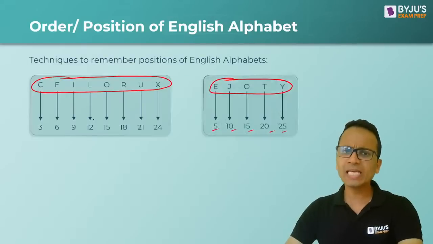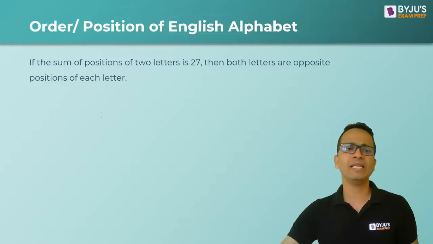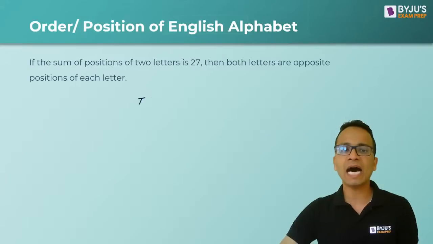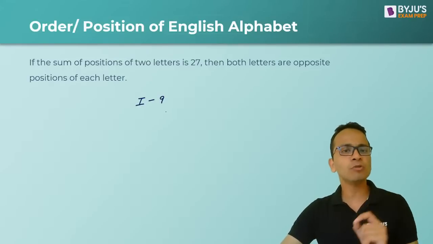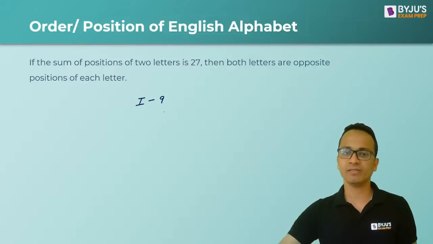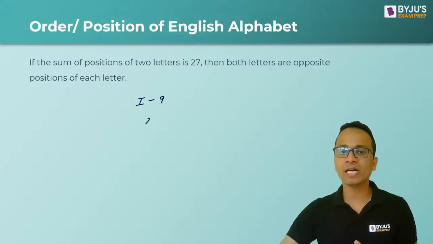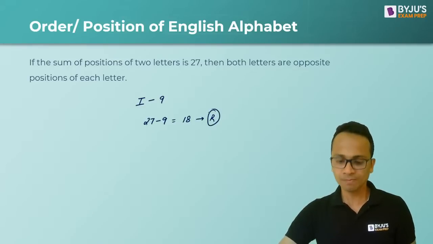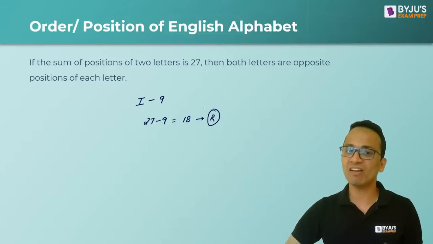Okay, so quickly, if I want to determine the opposite alphabet for any given alphabet, let's say I want to find the opposite alphabet for I. Now I know the number of I is 9. All right, and the sum of the opposite alphabets should be 27. Okay, so whatever the opposite alphabet of I is, what will its number equivalent be? It will be 27 minus 9, and that is 18. Now 18 corresponds to R. So I can say that I and R are opposite alphabets.